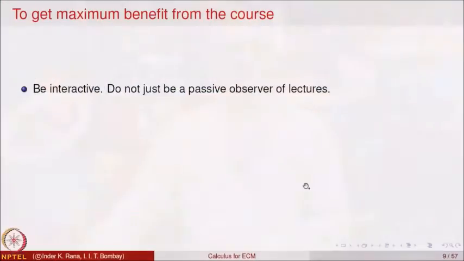To get maximum benefit from this course, here are my suggestions: be interactive. Do not just be a passive observer of lectures. Because this is an offline course, you will be given the videos every week. These are not going to be face-to-face lectures.